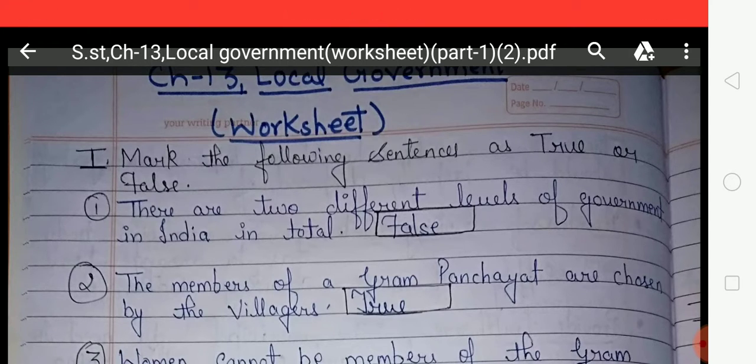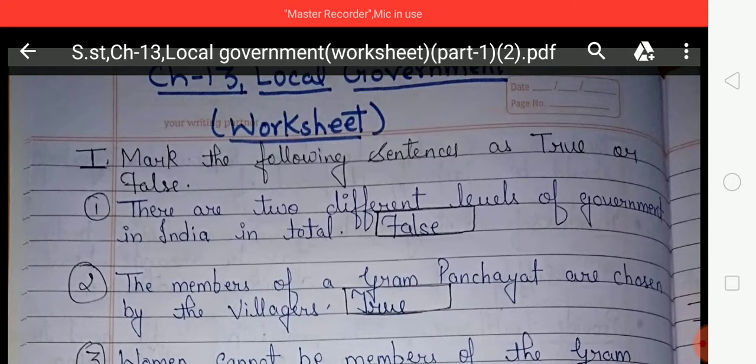So students, first of all you need to know what a government is. A government is a group of people that rules a state or a country. It serves many functions. The government maintains law and order, takes care of the needs of the people and protects them from enemies.